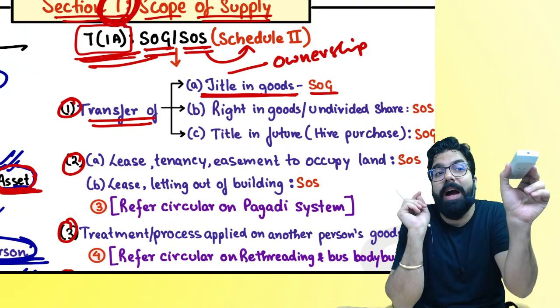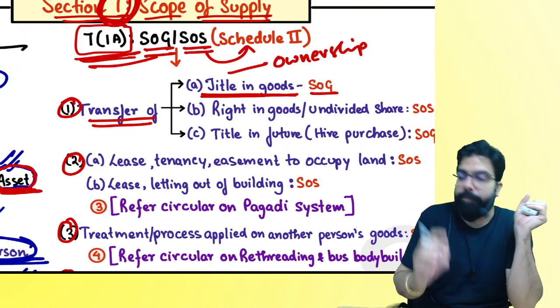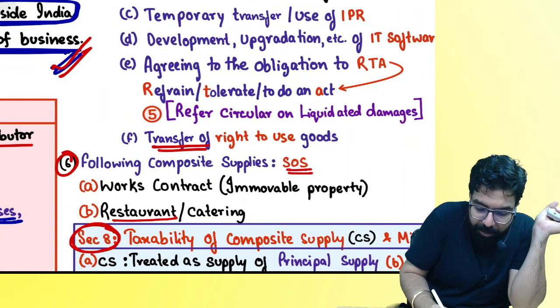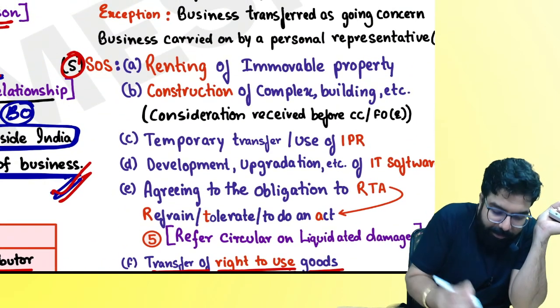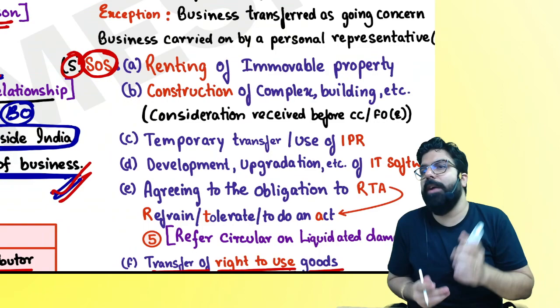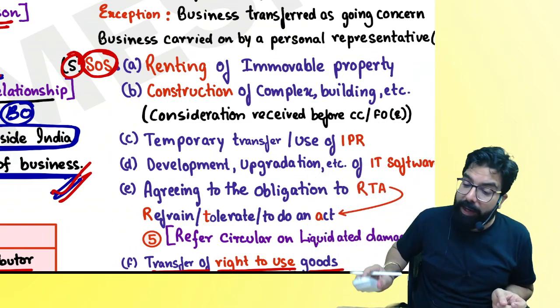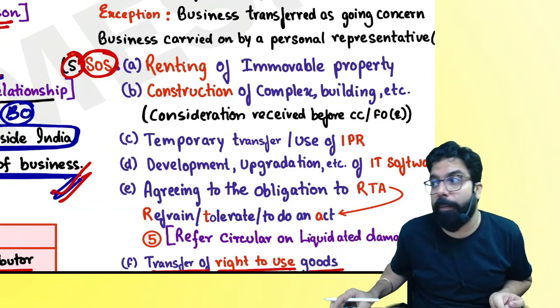Zoom Car gives you a car to use. Is that supply of goods or supply of service? It's written, you don't have to think. Transfer of right to use is always a supply of service. We will learn it down. Whenever you give someone ownership, it is supply of goods. Whenever you give someone the right to use, is it supply of goods or supply of service?